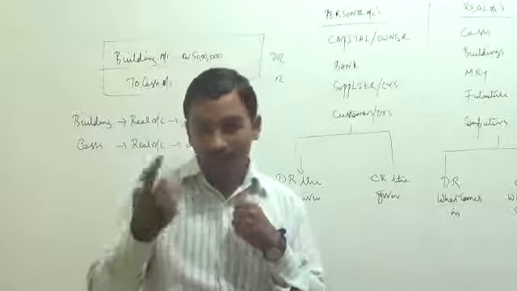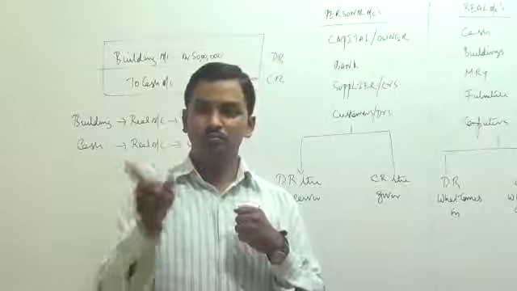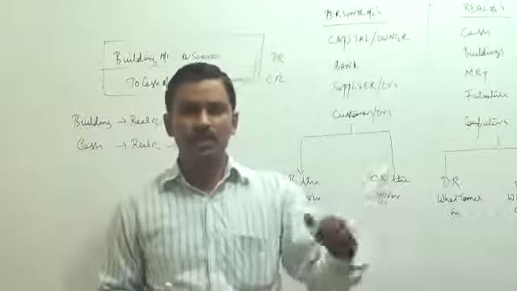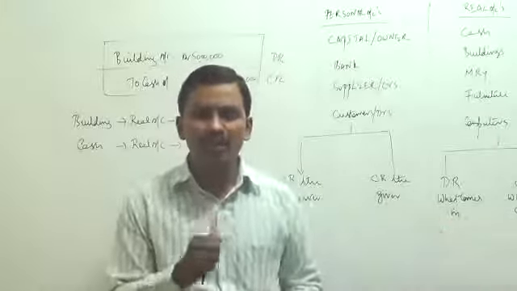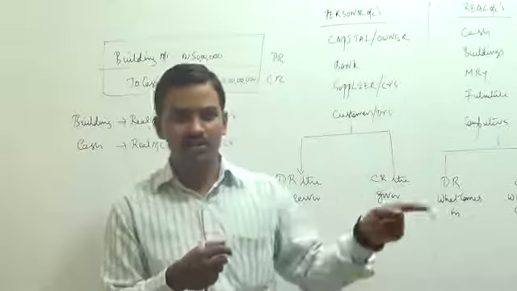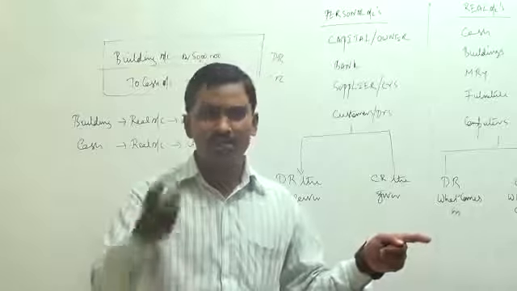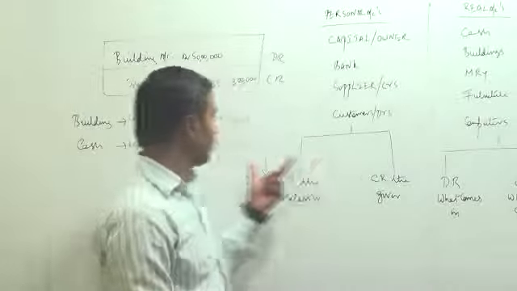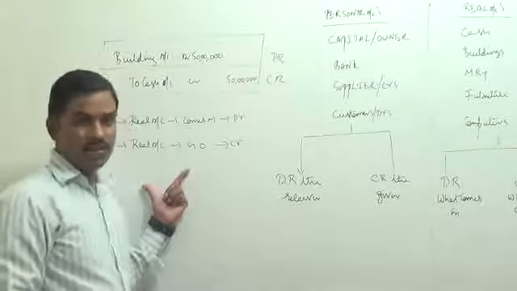Cash, real account, credit what goes out. Both billing and cash were real accounts. Real account rules are debit what comes in, credit what goes out. What was coming in this particular transaction? Billing, so it was debited. What was going out in this transaction? Cash was going out, it was a real account, so it was credited. I hope this particular transaction is clear for you.